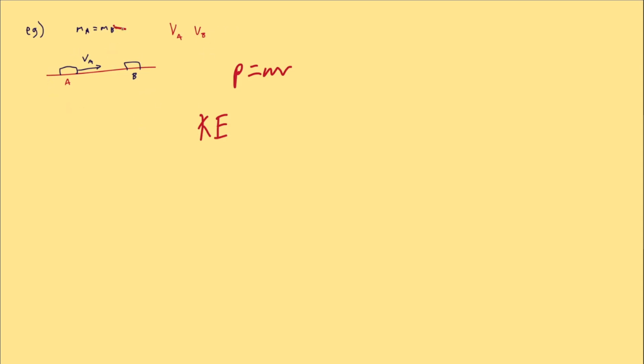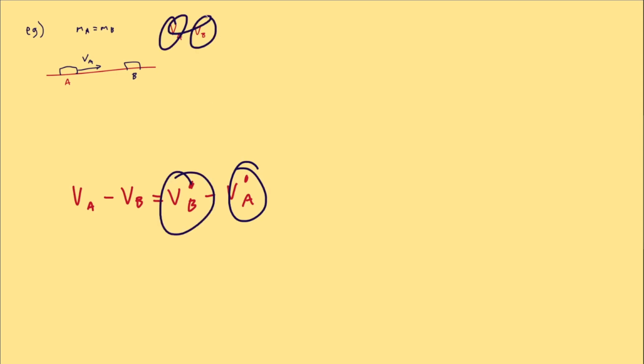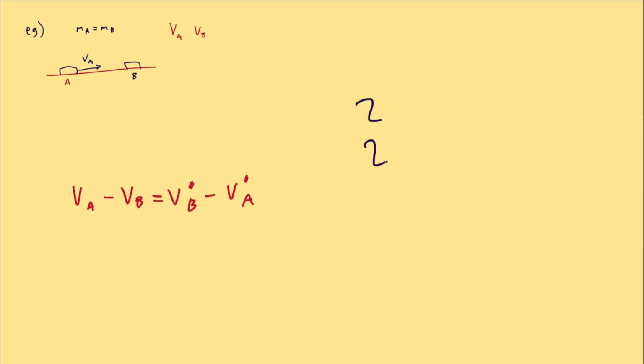And since the masses are equal, then we get to use our special shortcut equation. And we use this because it involves the two unknowns we're looking for. But we can't just go ahead and solve it. When we have two unknowns, we need two independent equations to solve for it. That's like simultaneous equations. So let's get a second equation in here that has the same unknowns. And that second equation is velocity of A plus velocity of B is equal to the velocity of A after and the velocity of B after.